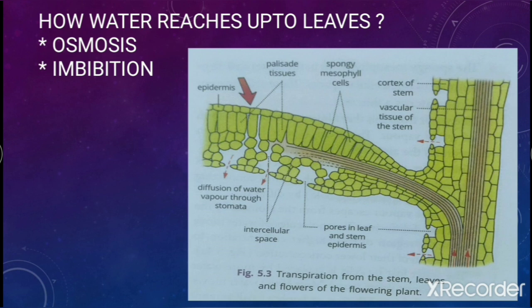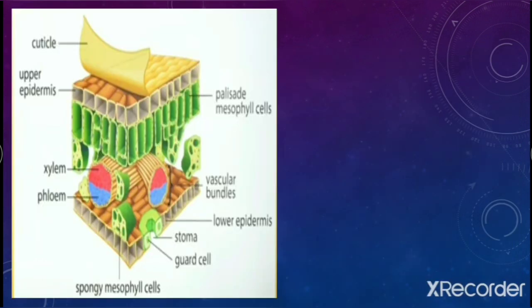Okay, so this can be better understood in this diagram also. This is a diagram showing a transverse section of a leaf. Okay, you can see that this is the cuticle. Cuticle is that waxy coating which is there on the whole epidermis. Epidermis is the outermost layer of all the plant parts.